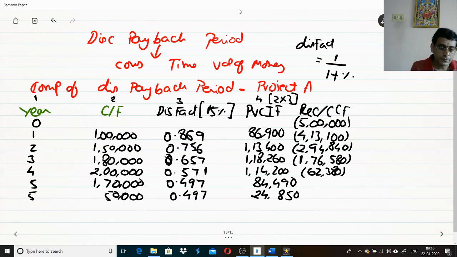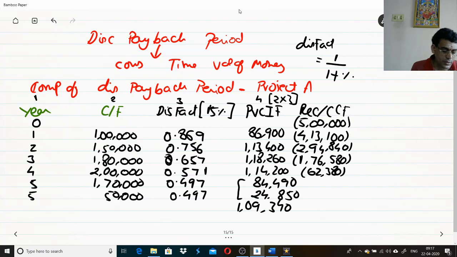Then in the fifth year, you had recovered this plus this. How much you had recovered? 84,490 plus 24,850. The total of these two is coming to 1,09,340, which is the amount you had recovered.